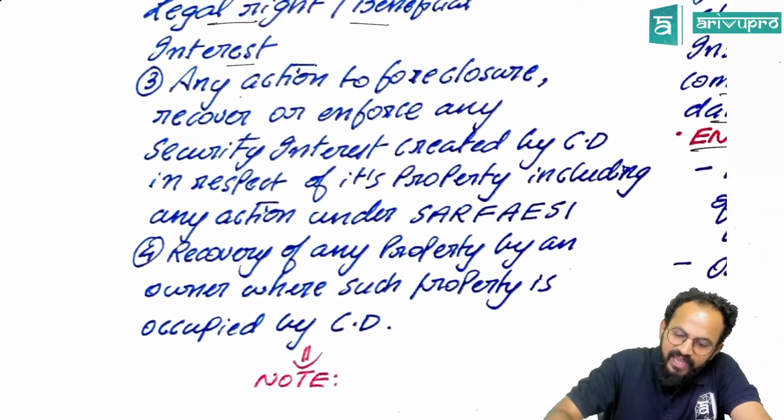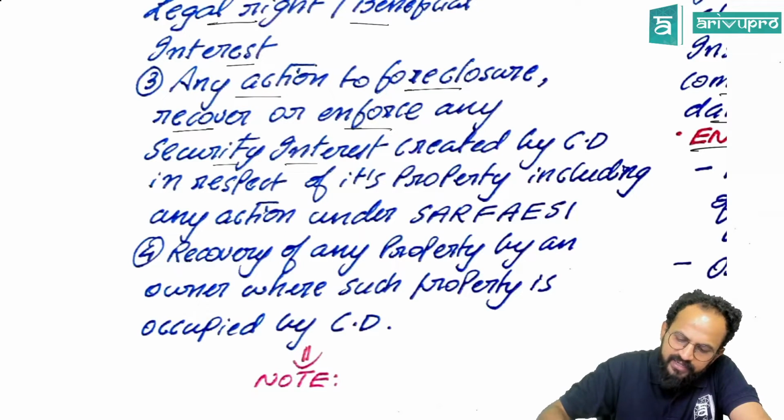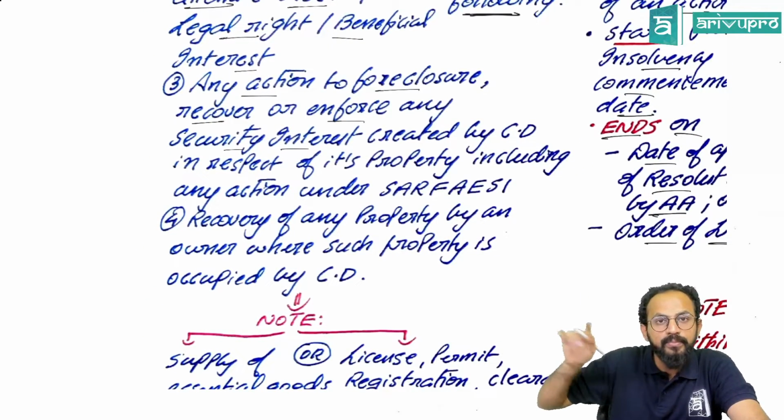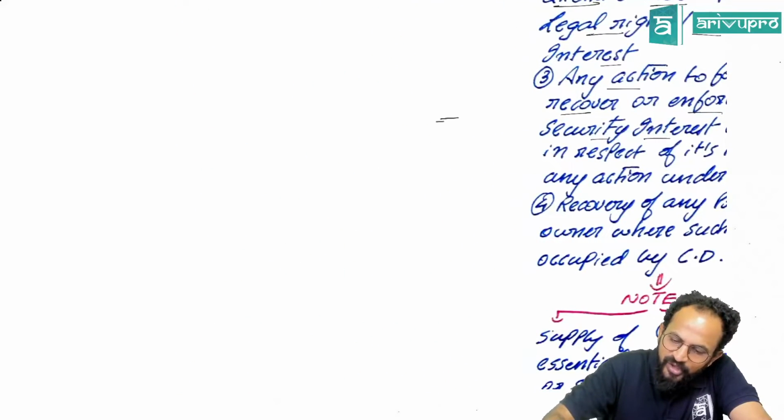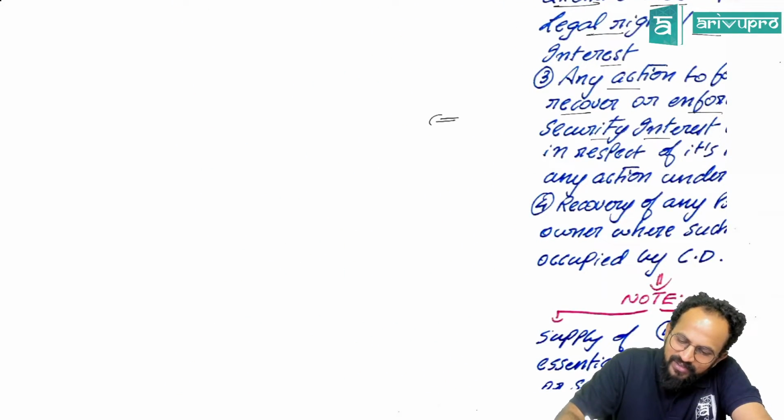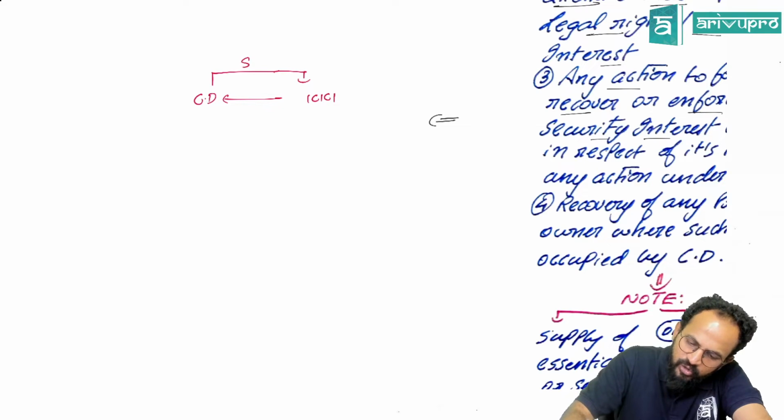Next one: any action to foreclose, recover or enforce any security interest created by the corporate debtor in respect of its property. Sir, now what is this, people? Very wonderful point. Listen. There is a person, and this person is a corporate debtor. He has borrowed some loan from ICICI Bank. In return, ICICI Bank has taken some security or collateral.